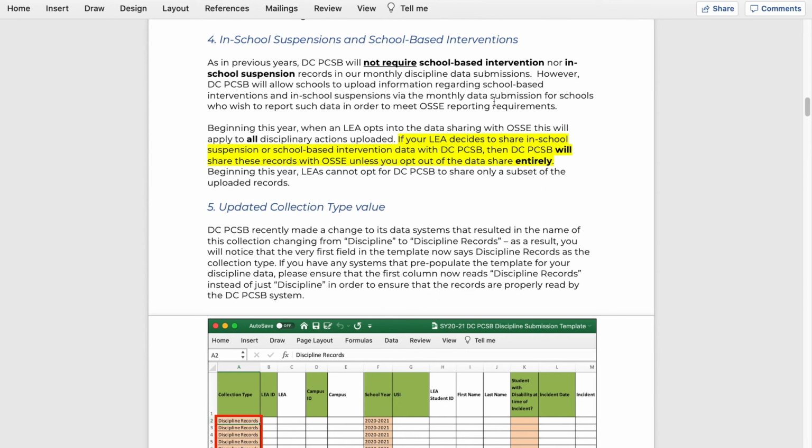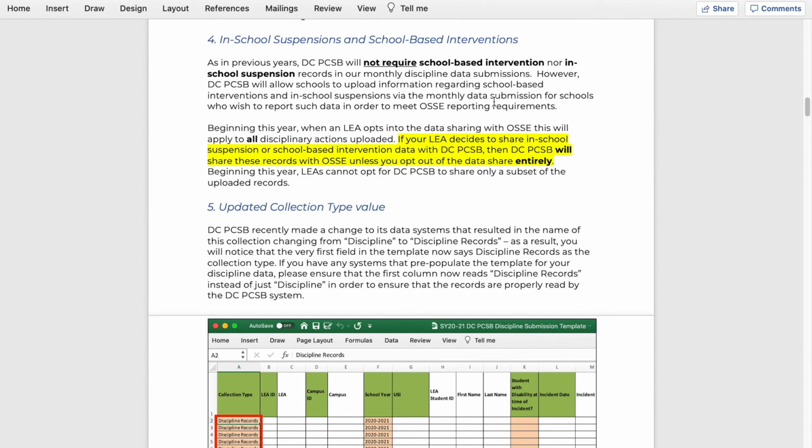This is an area of somewhat misalignment between PCSB and OSSI. OSSI does require those elements. Now, the reason PCSB does not ask you to tell us about your school-based interventions and your in-school suspensions is because PCSB feels that the definition is not yet sufficiently clear as to what constitutes those types of actions. And so we can't really report on them with fidelity because we don't have confidence that all schools are using the same definition. So because of that, PCSB does not require in-school suspension and school-based intervention data.